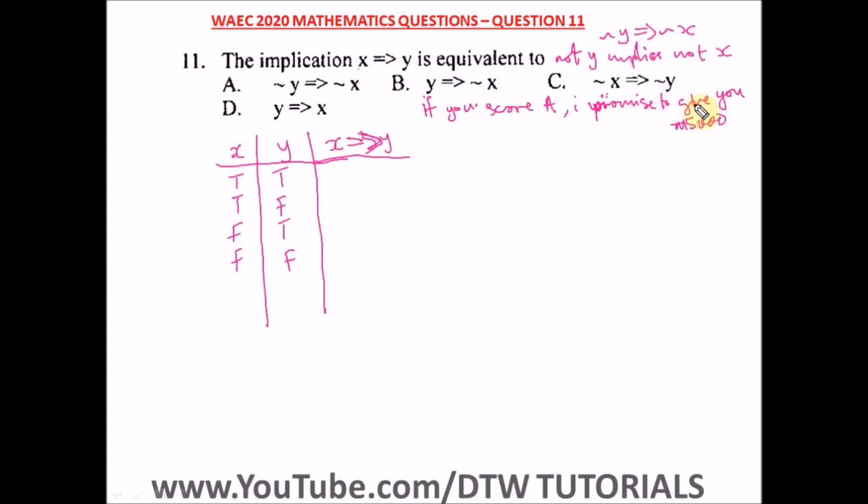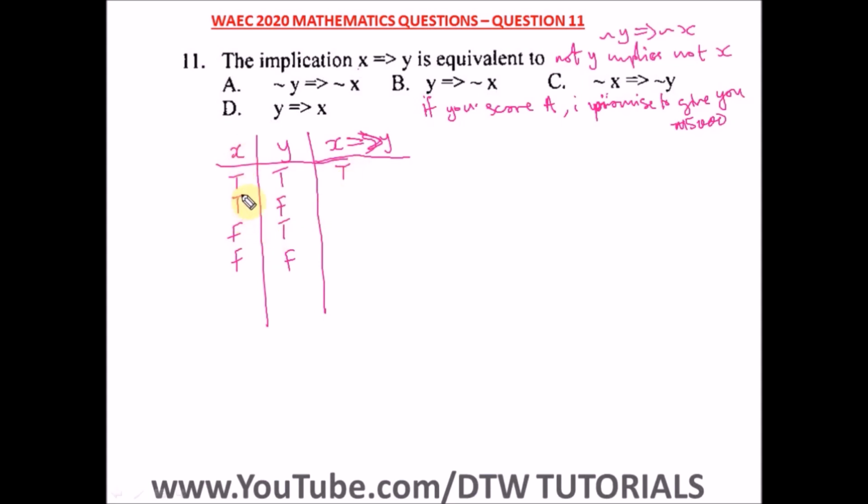If you score an A in, let's say, maths, I promise to give you 5,000 naira. All right, so now T is the truth. So T for this first statement, T means you score A, and T means also I gave you the 5,000 naira. So this statement is true. So we have the truth.